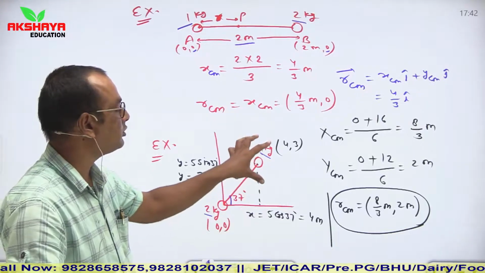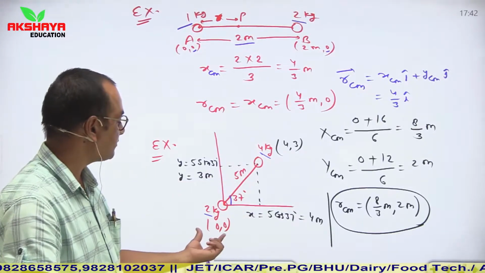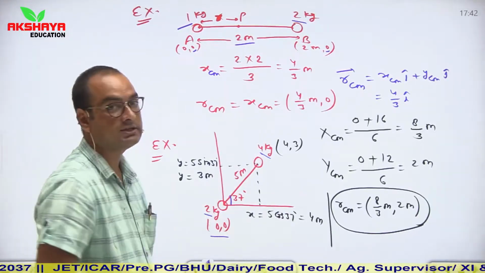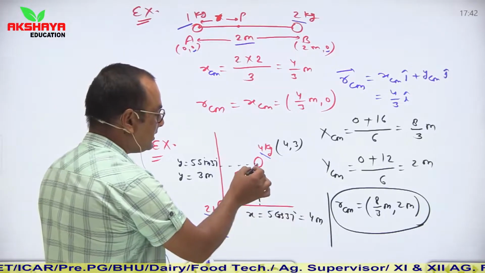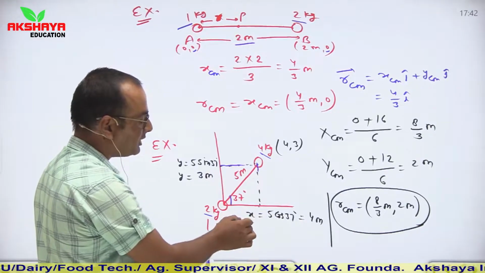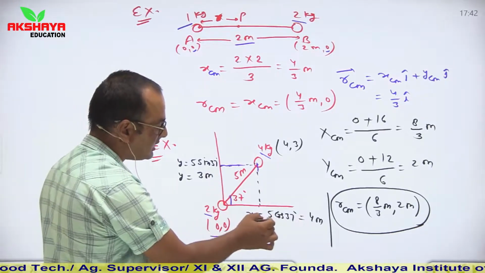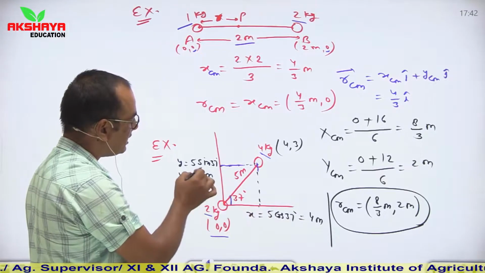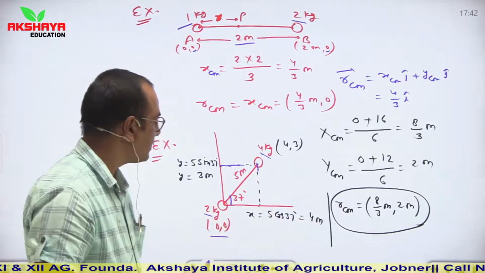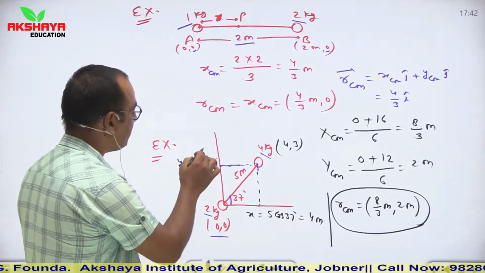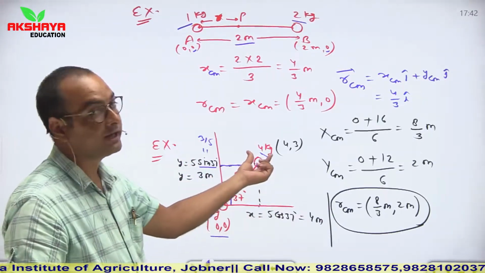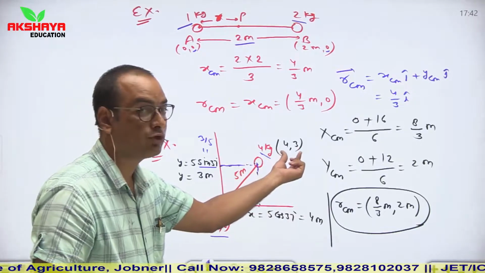So in this situation, we don't know the components of 4 kg. We know the components of 2 kg as 0, 0 because it is at origin, but we don't know the components of 4 kg. So what I did, simply draw the perpendicular on x-axis and y-axis. So here x component will be 5 cos 37 and y component will be 5 sin 37. So value of cos 37 is 4 by 5, so it becomes 4 meter, and value of sin 37 is 3 by 5, so it becomes 3 meter. So now we have found coordinates of this 4 kg object, which are 4, 3.